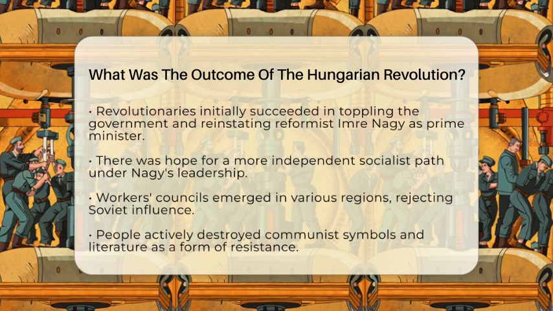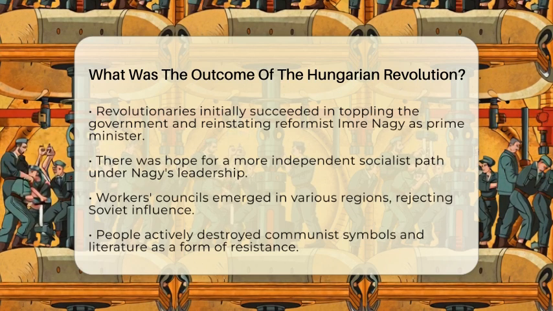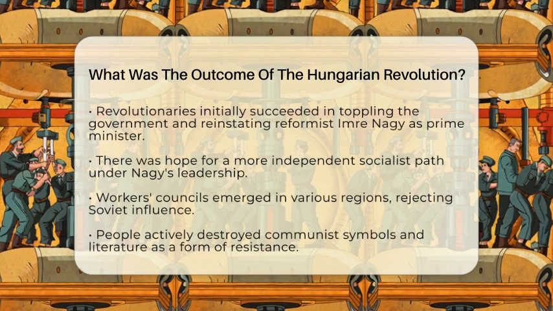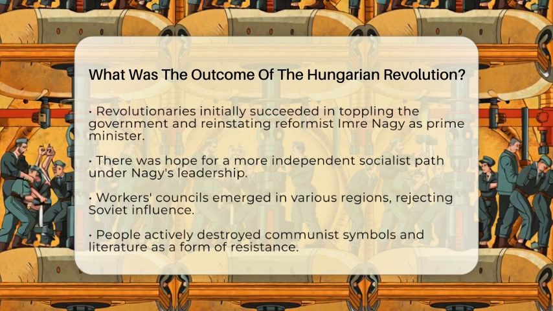However, the Soviet Union did not take this uprising lightly. In November 1956, they launched a large military intervention. Soviet troops and tanks rolled into Budapest and other parts of Hungary to crush the rebellion. This intervention resulted in the deaths of about 2,500 Hungarians and led to the suppression of the revolution.